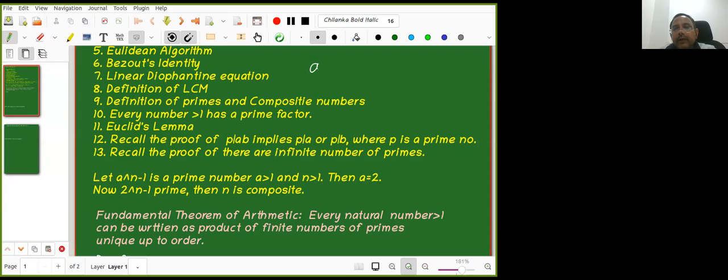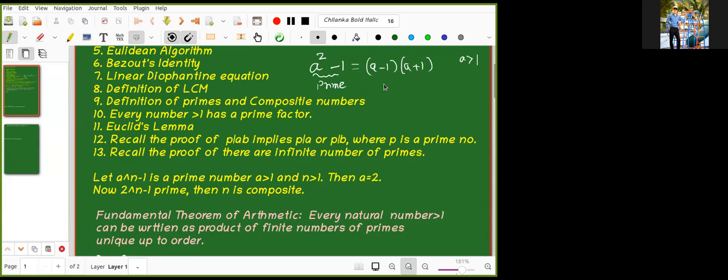What you are saying is that we need to prove it for every n greater than 1. So let us try for 2. a square minus 1 is equal to a minus 1 into a plus 1, right? And this is a prime number. Then one of them has to be 1. But a is greater than 1, so a plus 1 cannot be 1. So a minus 1 has to be 1. So a equal to 2. That's your proof. Yes, sir.